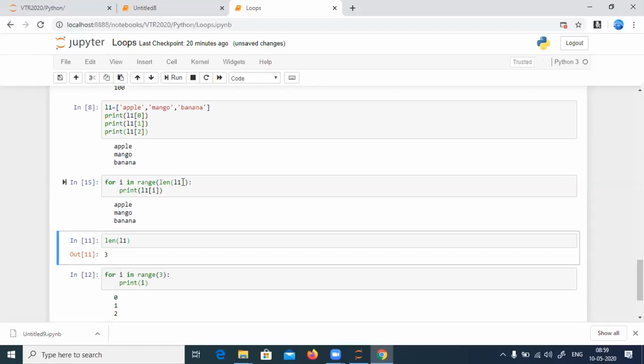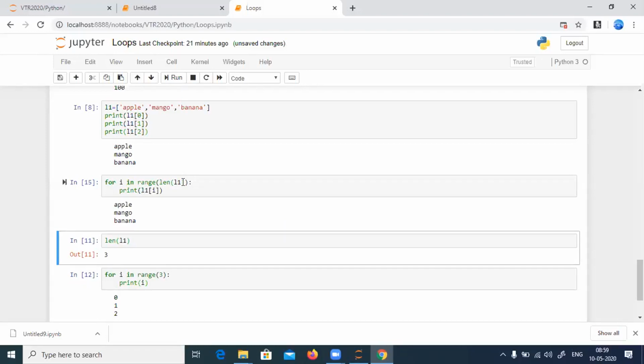But if you directly give L1, it says you're passing me the list, but I'm expecting the number. How can you pass the list? I don't understand what the list is. Range won't understand what a list is. Range understands only numbers. Okay, good. Any other questions?